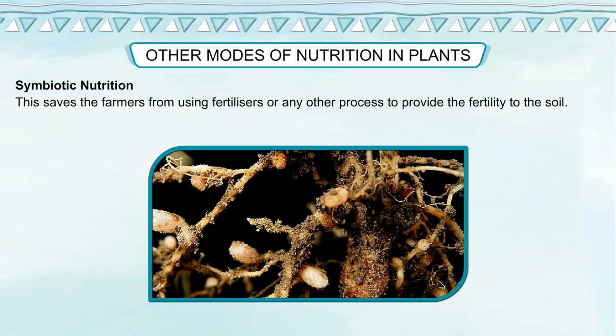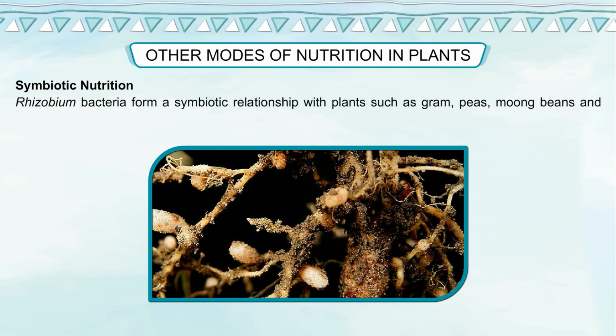This saves the farmers from using fertilizers or any other process to provide the fertility to the soil. Rhizobium bacteria form a symbiotic relationship with plants such as gram, peas, mung beans and other legumes. They are found in root nodules of these plants.